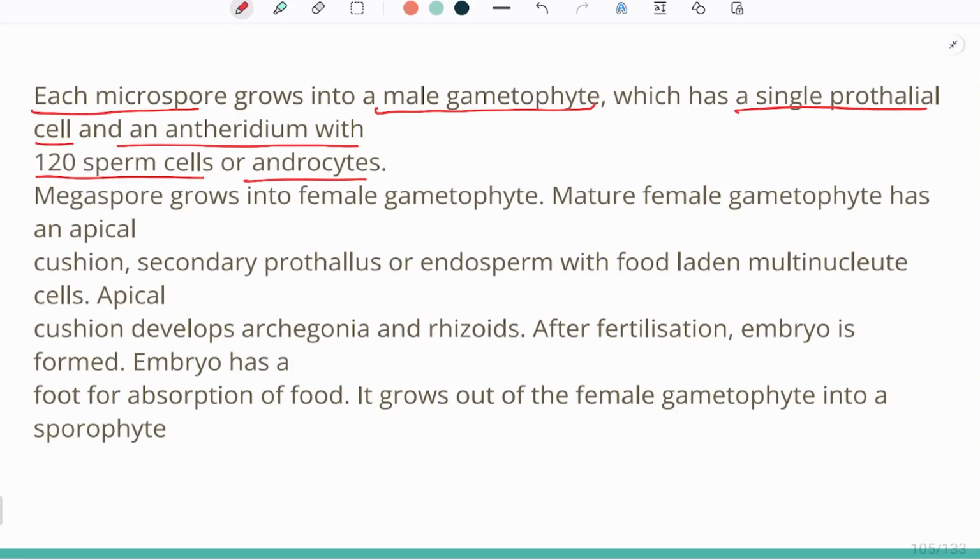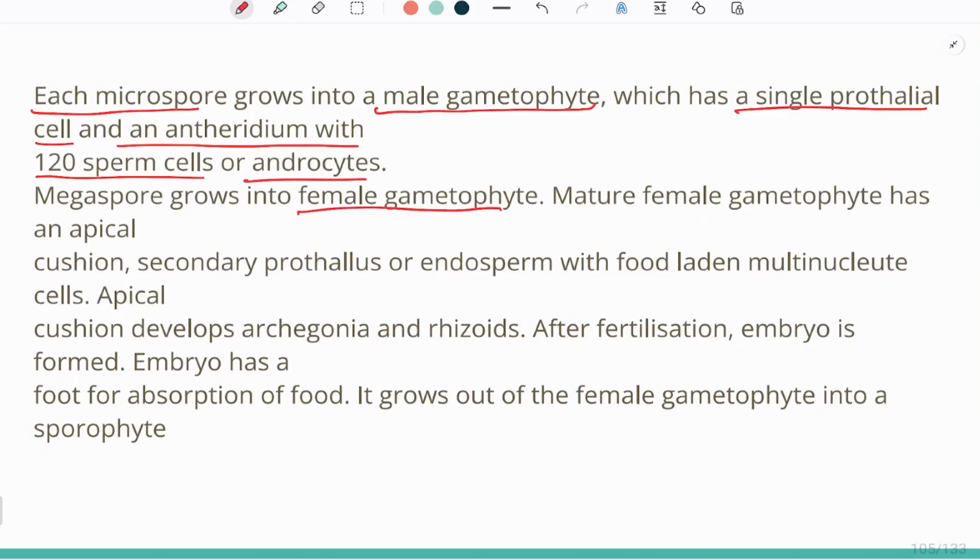And how many androcytes or sperm cells is it bearing? Around 120 cells. The megaspore will grow into a female gametophyte, and the female gametophyte has an apical cushion and a secondary prothallus, or endosperm, with food-laden multinucleate cells.